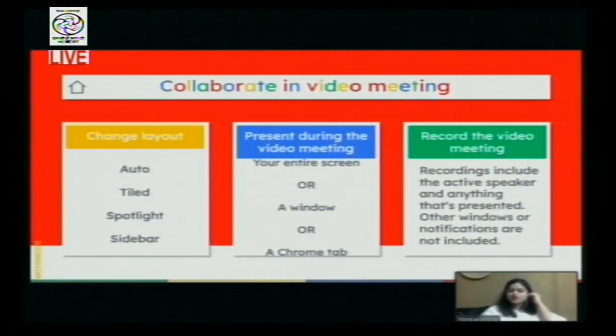But if you don't want to show your face and still you want to continue the teaching learning process, then the simple thing is to present during the video meeting, and you can present the screen and teach. So you would be audible to the students, and like the way at this time also I'm showing my screen and I'm speaking. Similarly, in Google Meet, I would be showcasing my entire lesson and I would be talking about it. And I have an option to record the meeting as well. So let's get into all these kinds of things in real time.